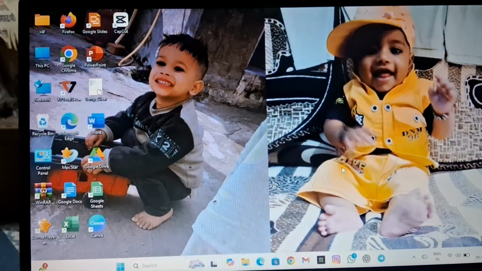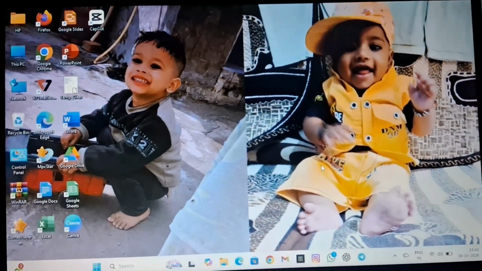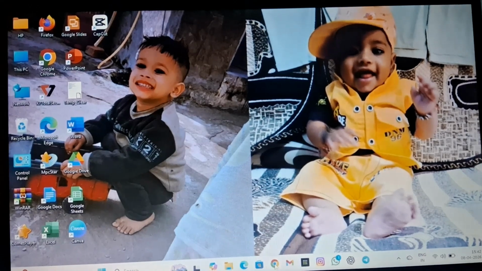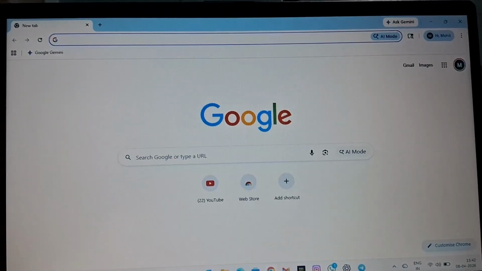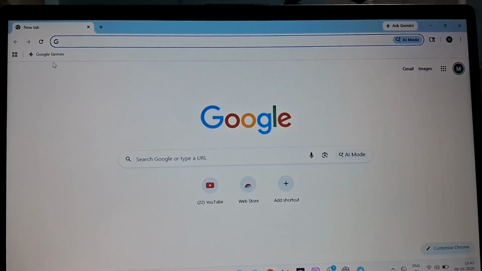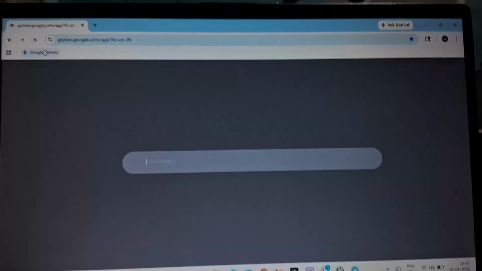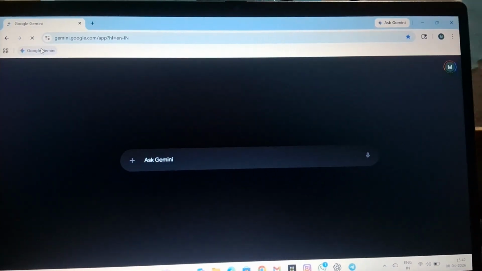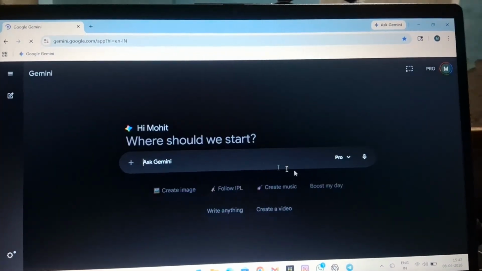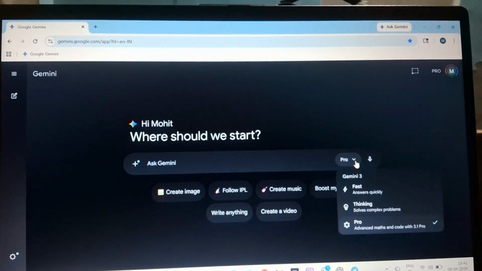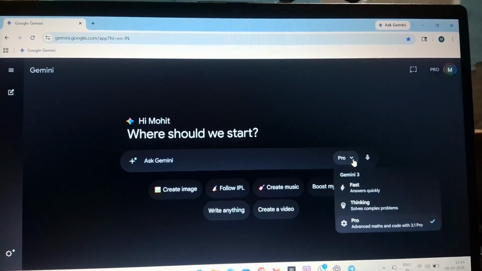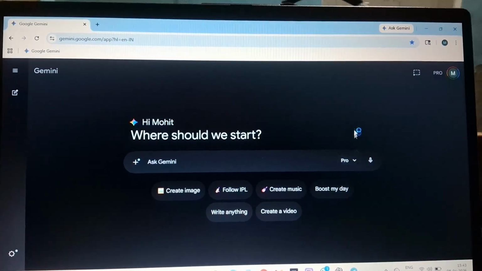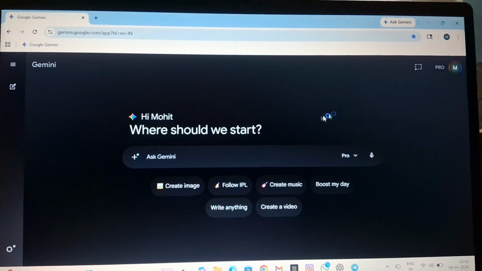Now let me tell you how you can create AI music. As you can see, I have come on my laptop window. My laptop screen recording is not working, so sorry for that. To create AI music, just go to Google Gemini. I am a Jio user, so I have access to Google Gemini Pro. And if you don't have it, I think you might also be able to use the music option in Google Gemini. So let me show you how to create AI music.